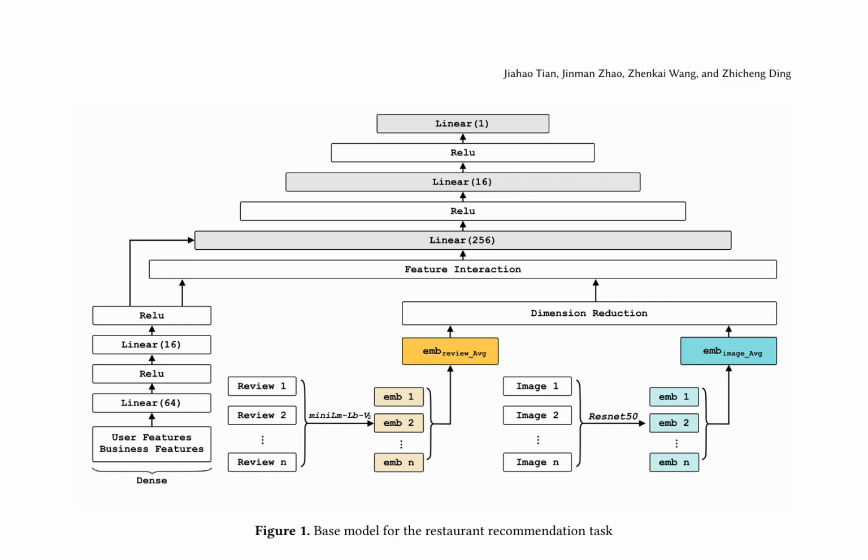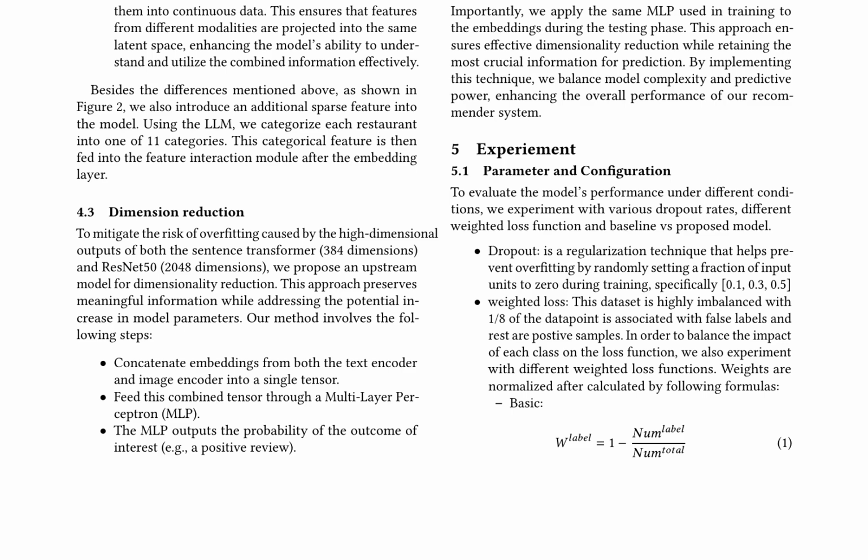The experiment section evaluates the model's performance under different conditions, including various dropout rates, weighted loss functions, and baseline versus proposed models. The dataset is highly imbalanced, with only 1/8 of the data points associated with false labels, and the authors experiment with different weighted loss functions to balance the impact of each class on the loss function. The proposed approach aims to improve the performance of the recommendation task by utilizing LLMs for summarization and contextual understanding of user reviews and images.